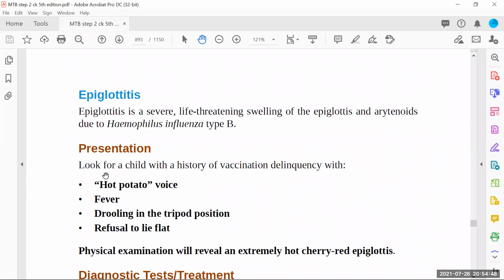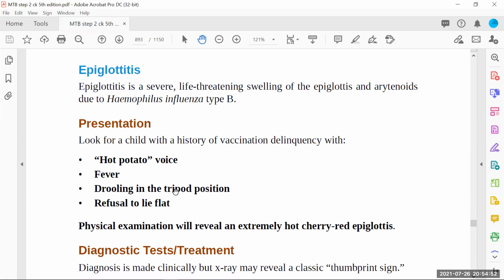Now look for a child with no history of vaccination, presenting with a hot potato voice. There are very particular symptoms on the basis of which you can say it's an emergency and we have to intubate the baby. Hot potato voice, fever, maybe high grade, and drooling in the tripod position. The baby sits in a tripod position and drools, because saliva comes out of his mouth as he is not able to breathe properly. There is refusal to lie flat. He will not lie down at all.